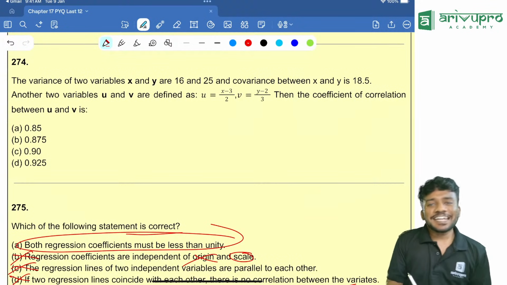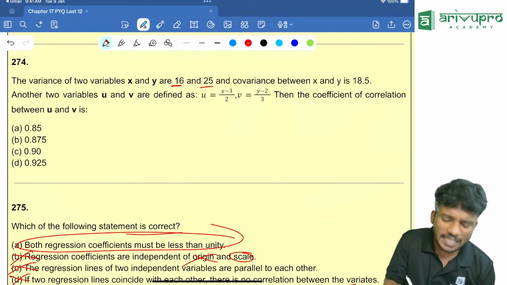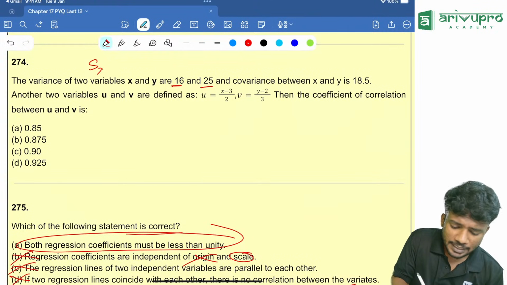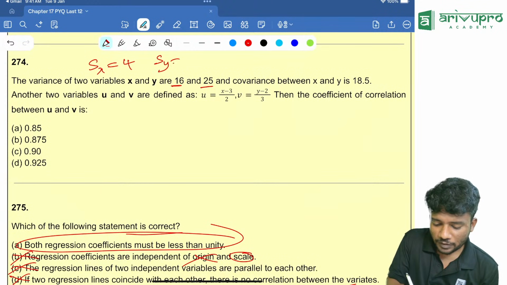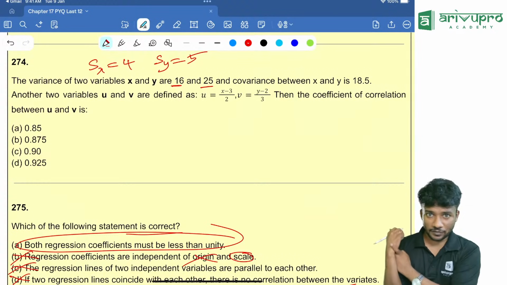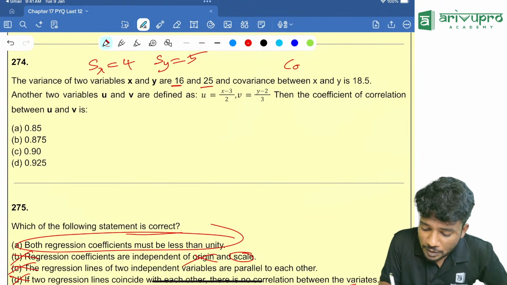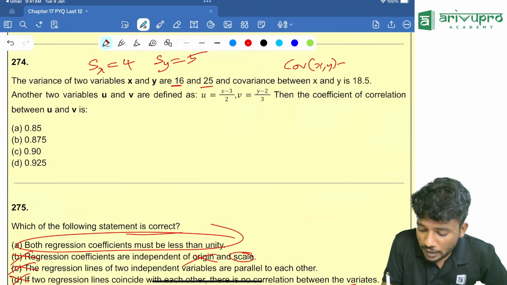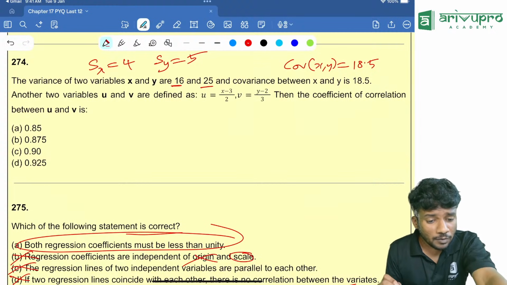The variances of two variables x and y are 16 and 25. Variance of x and y means what? The standard deviation of x is root 16, that is 4. Standard deviation of y is root 25, that is 5. So we got the standard deviations for both x and y. The covariance between x and y, that is covariance of x comma y, is 18.5. That also we got. Then what are we looking at?